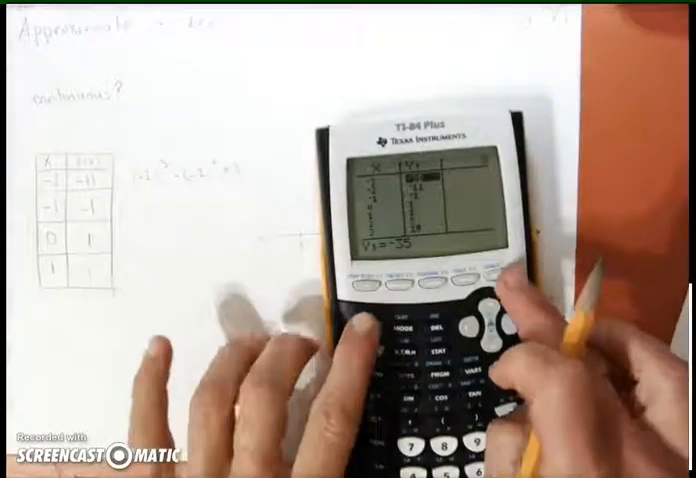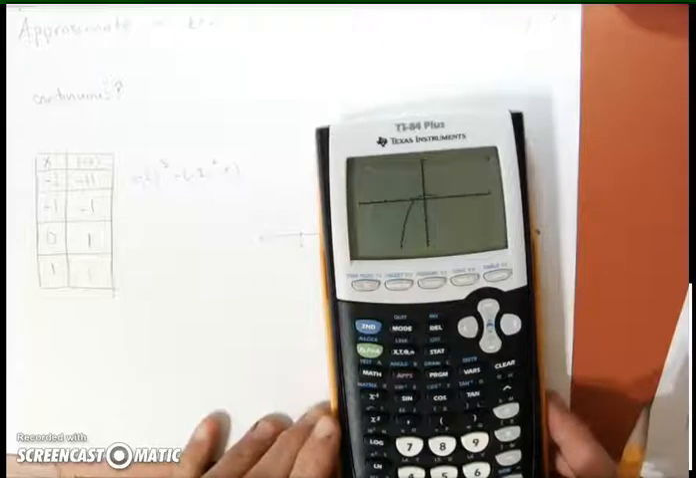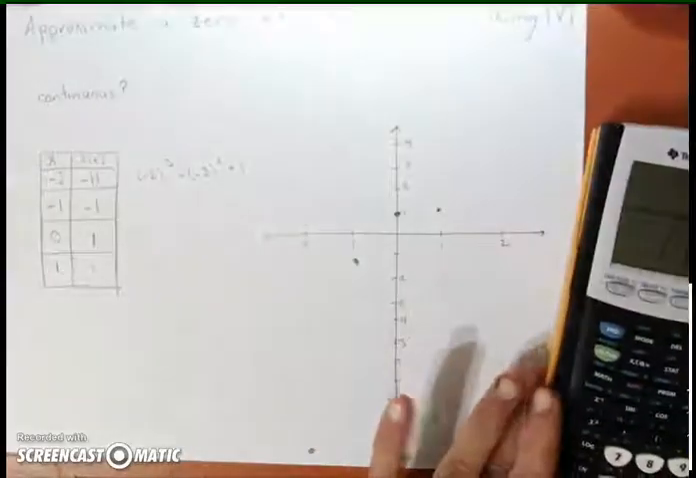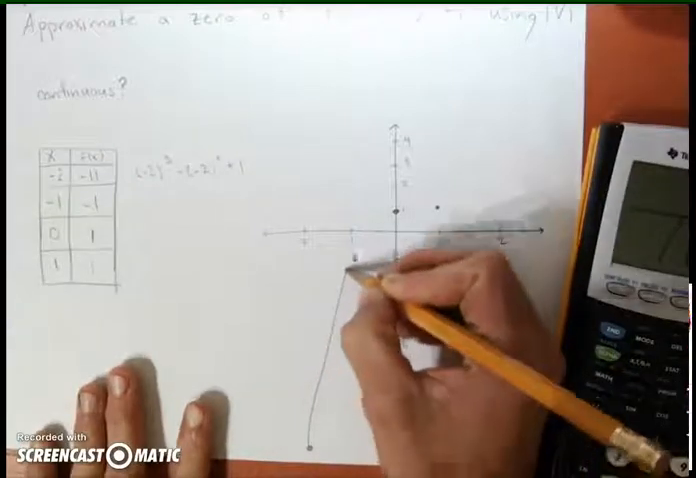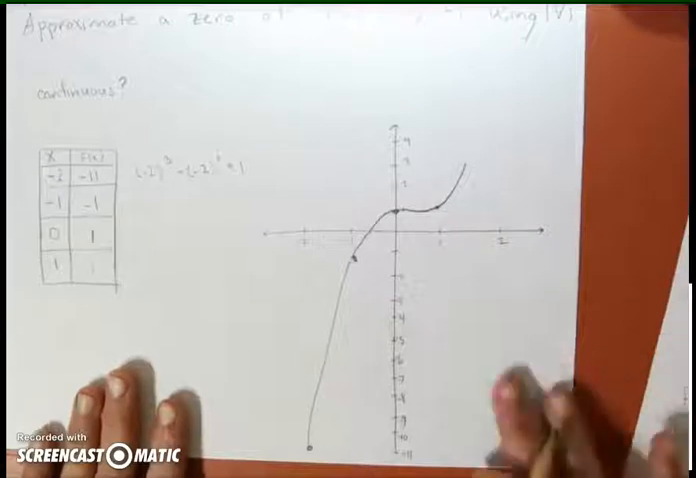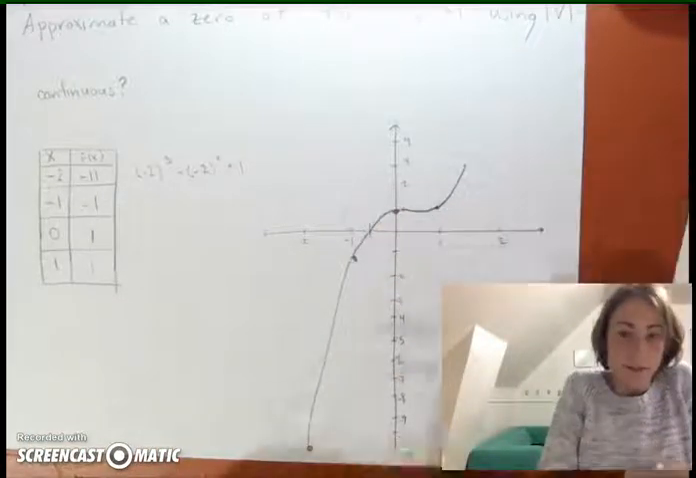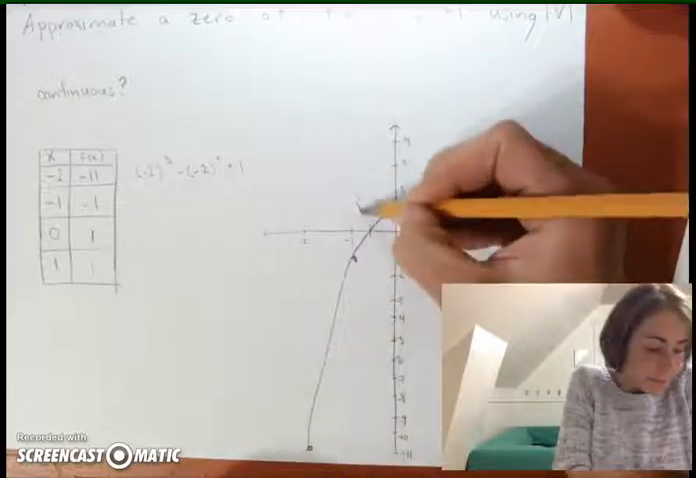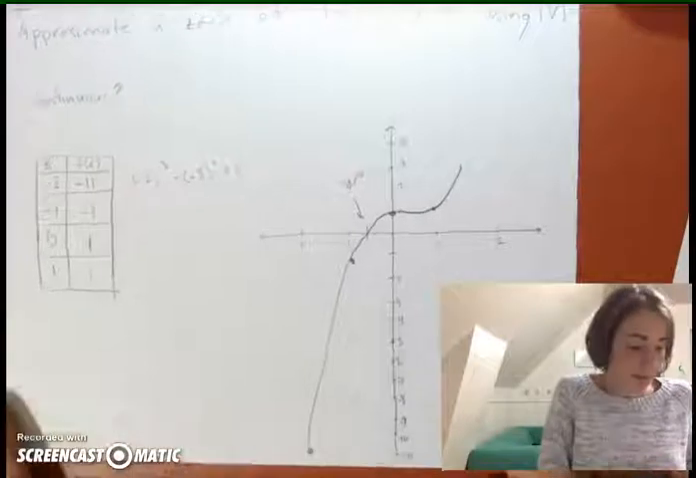We can check the graph here. So it looks something like that. So I'll just connect up my dots so it matches the graph we just saw. So from the graph, we can already estimate where the 0 is. But we want to do this using the intermediate value theorem.